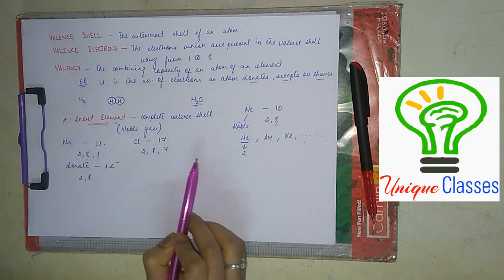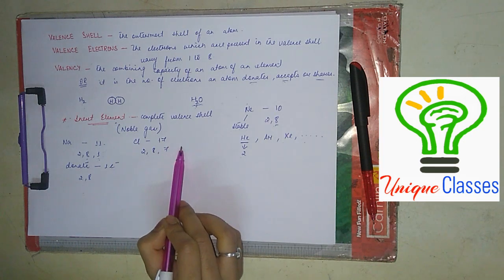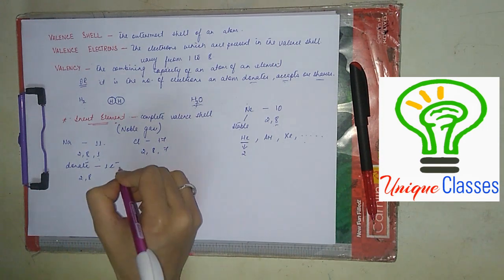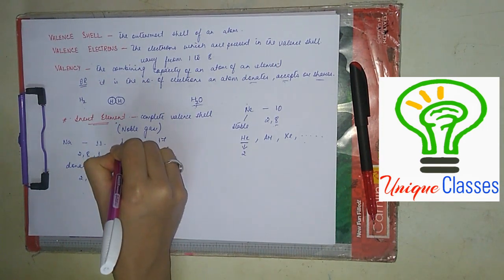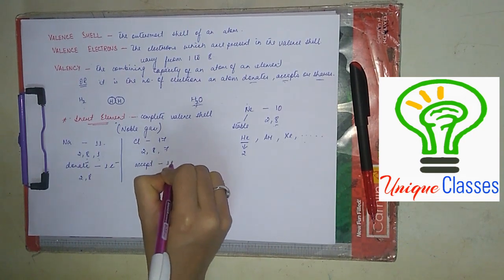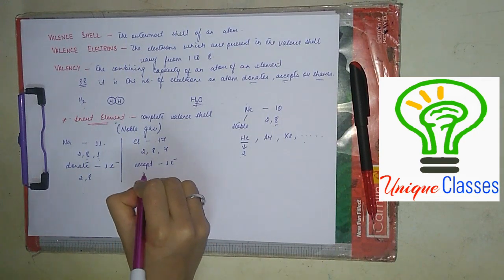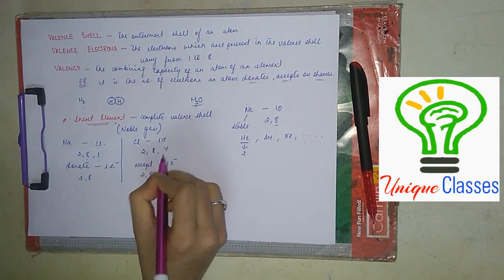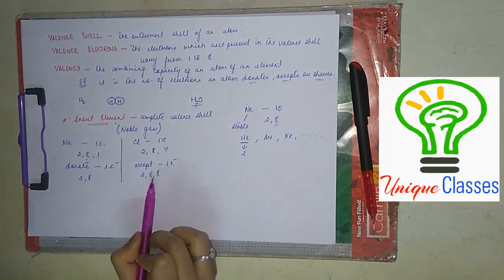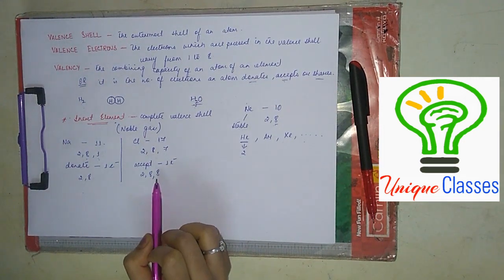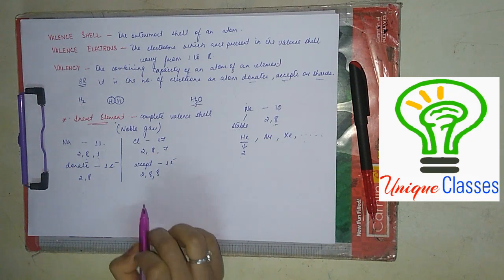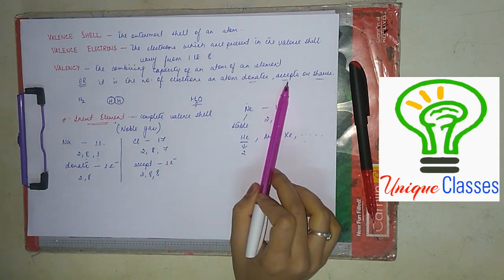Donating 7 electrons is more difficult than accepting 1 electron. So it is better that chlorine accepts 1 electron, right? So here chlorine will accept 1 electron. After accepting 1 electron, its electronic configuration becomes 2, 8, 7 plus 1, which is 8. So the outermost shell of chlorine now has 8 electrons and thus it has become stable. Clear? Okay. So this is the case of accepting.